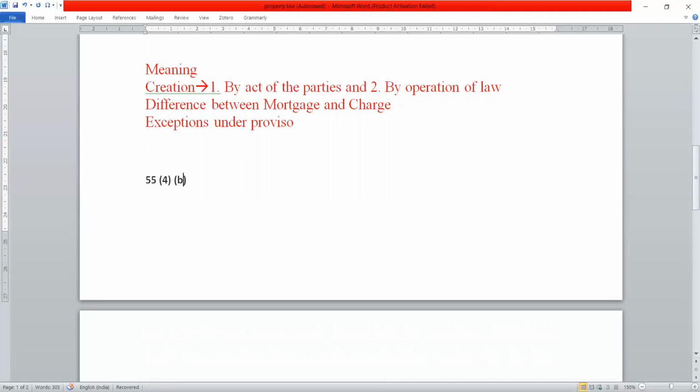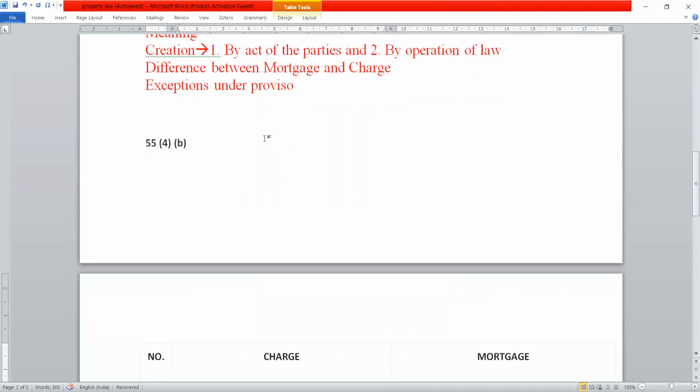Similarly, there is another section, Section 73 of the TPA, which creates a charge on the property for the mortgagee who is to receive his mortgage money by selling the property through courts.